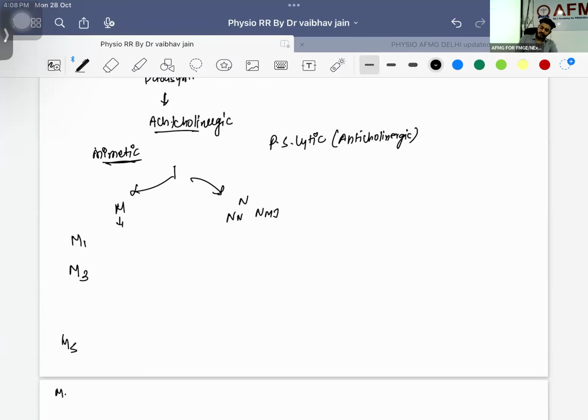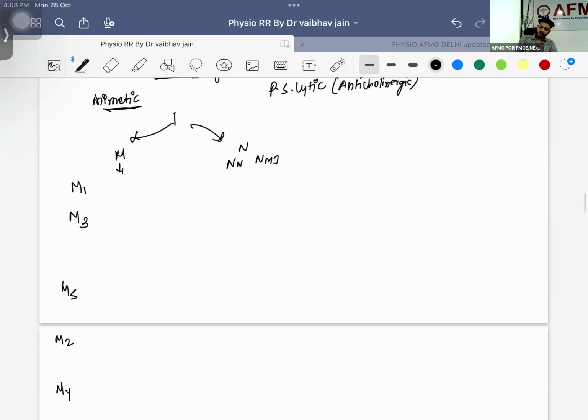So whenever you are smoking, let's take the example of smoking. What is going to happen? M1 is responsible. These three are Gq type of subunit. Where will it be present? First tell me that. GIT. M3. Tell me the location.